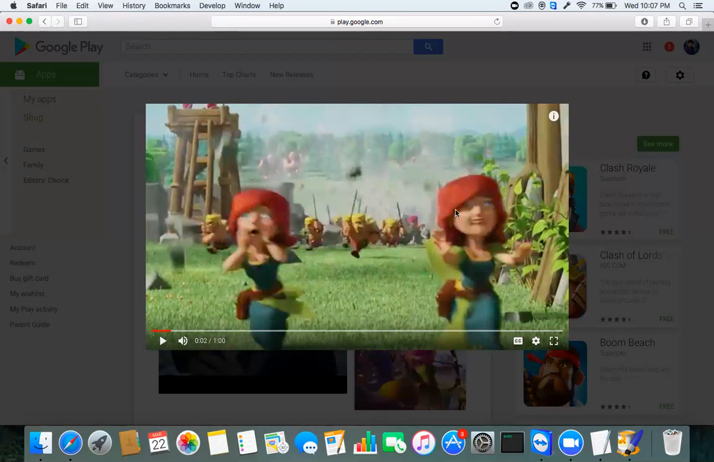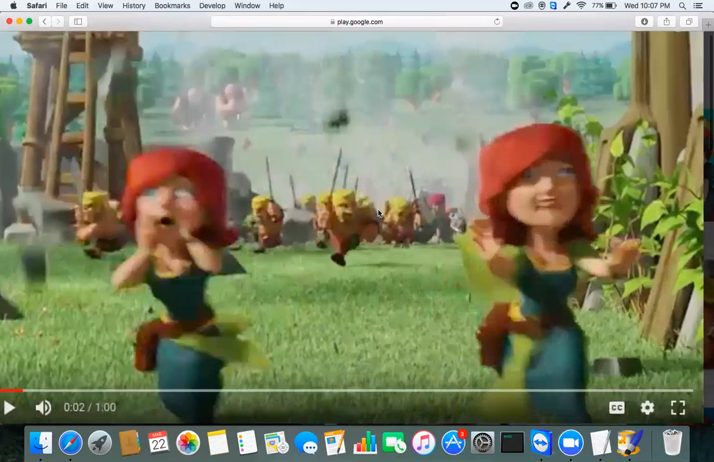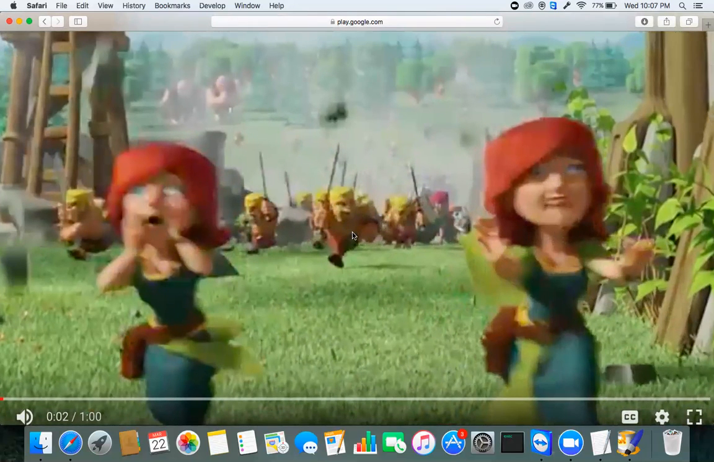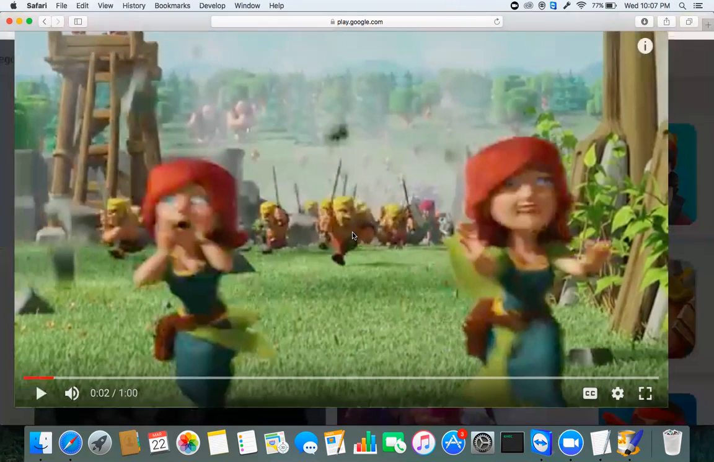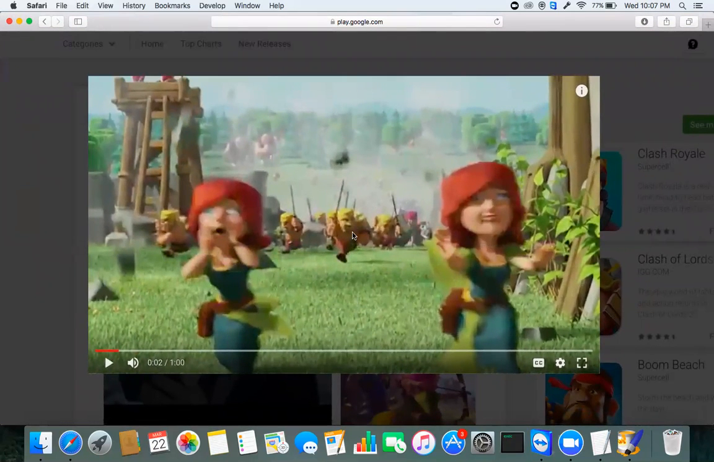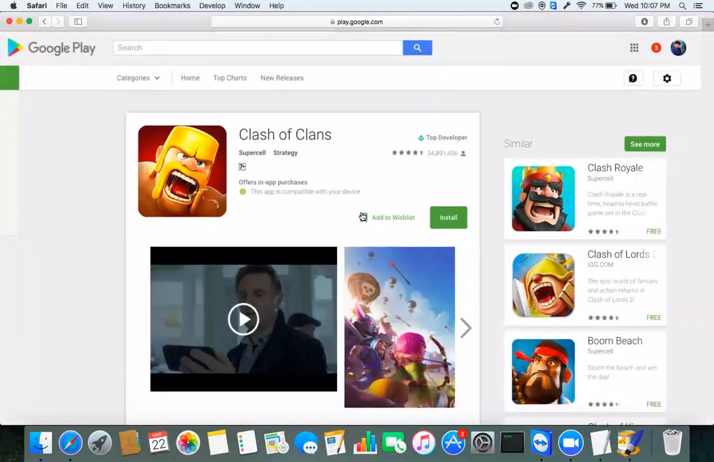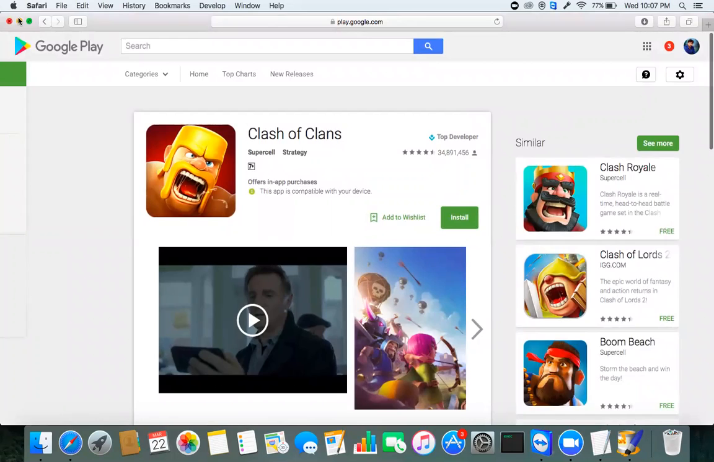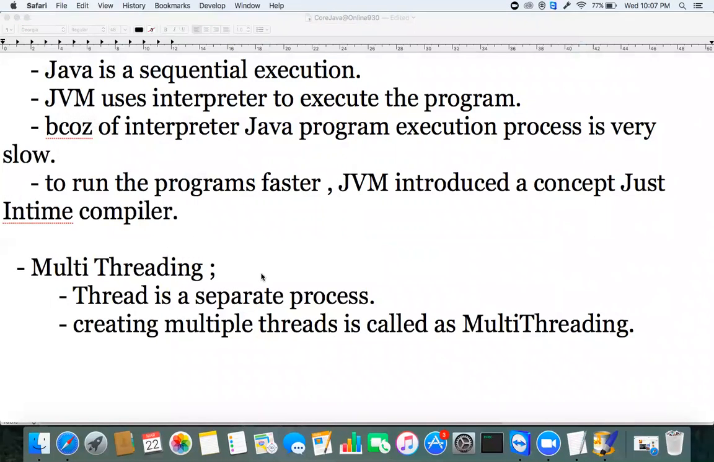Each and every object that is moving here is nothing but one thread. See in the back how many soldiers are running. If you see on the screen, each and every soldier is one separate thread. A process of creating multiple threads is nothing but multi-threading, and each thread will run on its own process. Slowly you'll understand. Majority of the time, the requirement of using the threads concept comes from gaming applications.